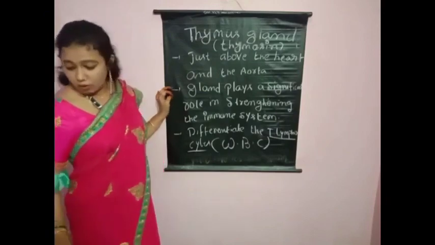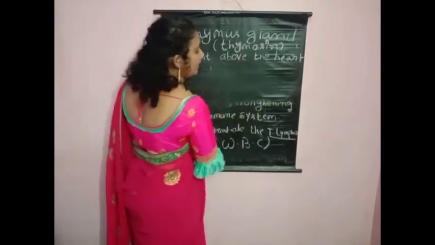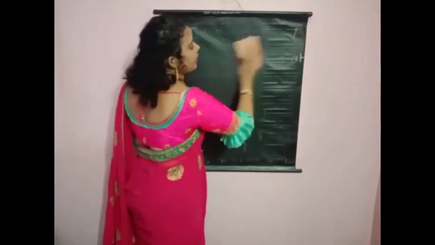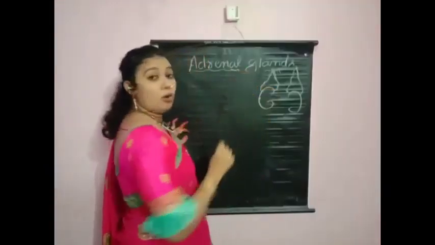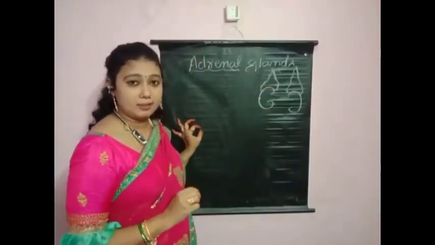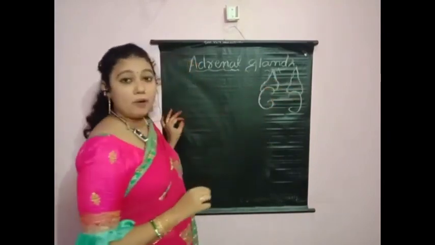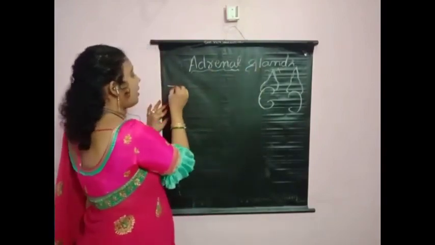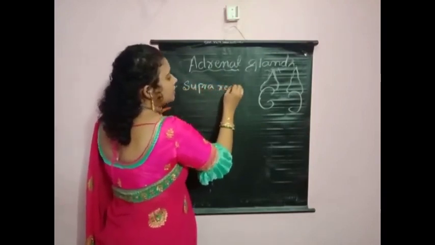Okay. Now we are going to discuss the next endocrine gland, the adrenal gland. See, children, now we are going to discuss adrenal glands. A pair of adrenal glands are present on the top of the kidneys. So these glands are otherwise called suprarenal glands. Suprarenal glands. Why?